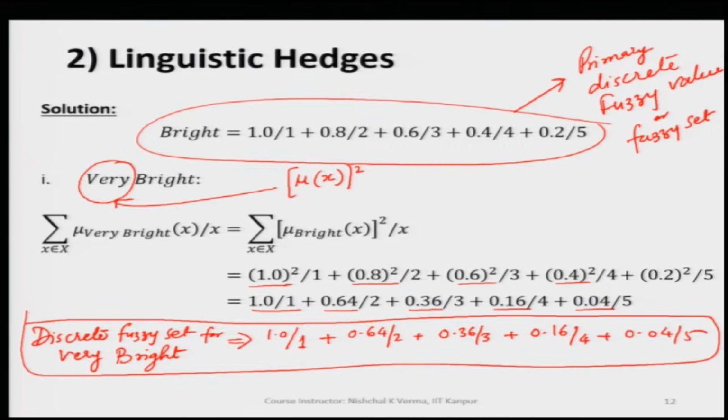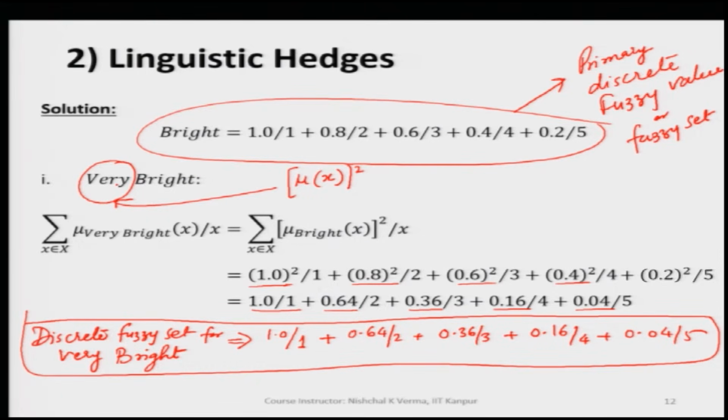As I have already discussed, when we add very before any linguistic value, before any primary fuzzy set, then bright becomes very bright. Very comes with squaring of the membership values, or the membership function in case of a continuous fuzzy set.